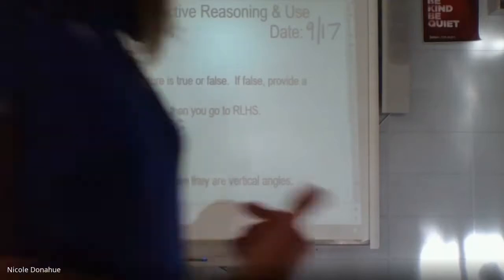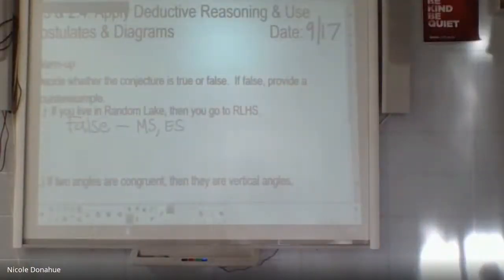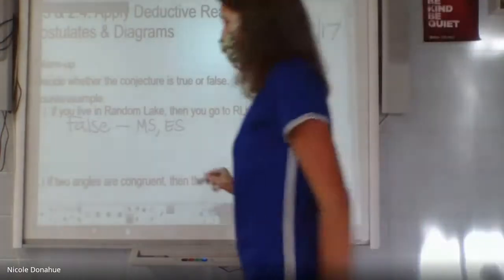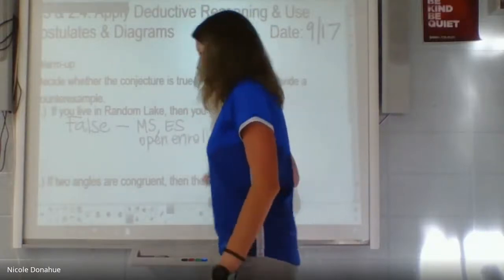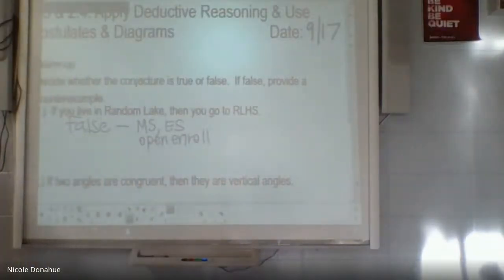Yeah, so like you can open enroll and go to a different school. You might have friends that live in your neighborhood that don't go to Random Lake. I don't know where people open enroll to here, but you can choose a different one. How about your parents? Do your parents go to school? No, so there's people that live in Random Lake that aren't school age, so they could be older or younger or babies. So yeah, there's lots of different counter examples to that statement. So just living in Random Lake doesn't automatically mean that everyone needs to go to high school.